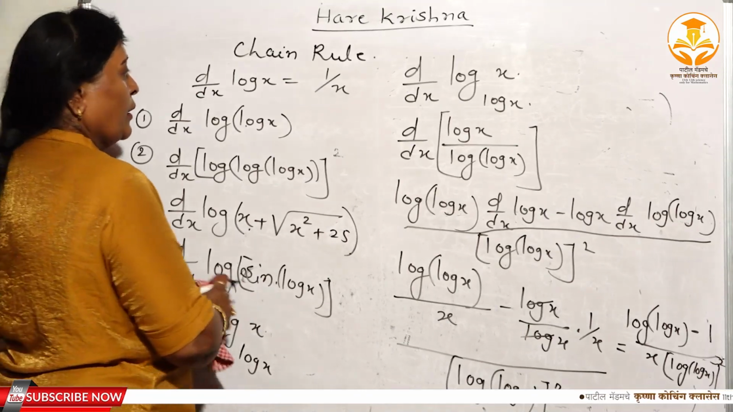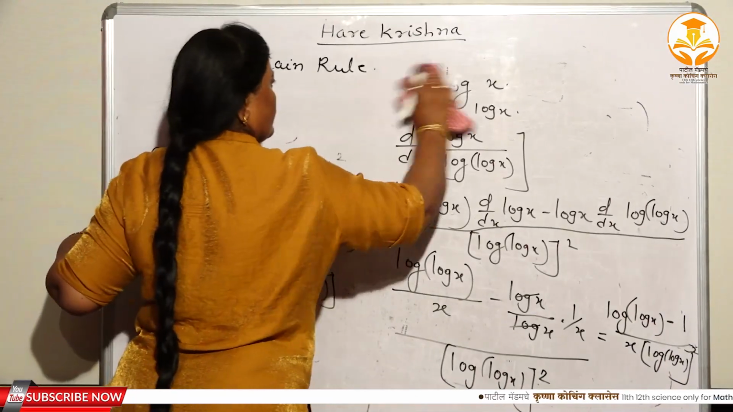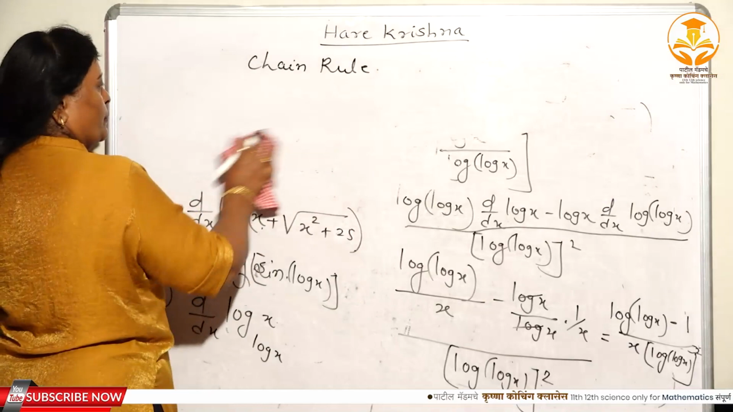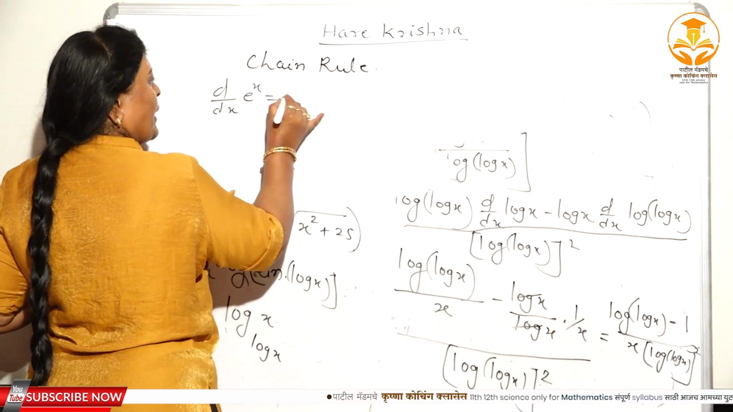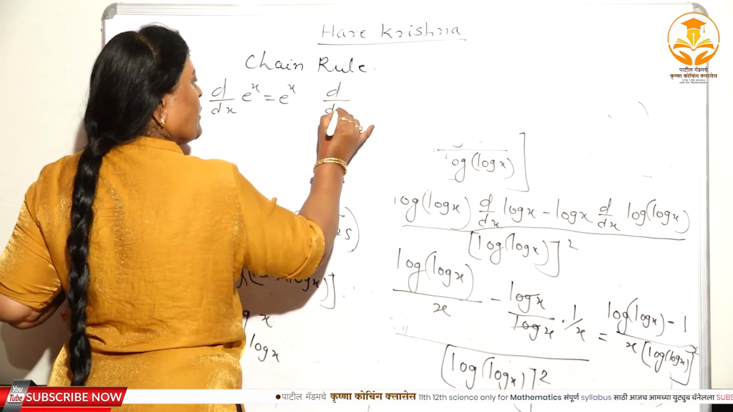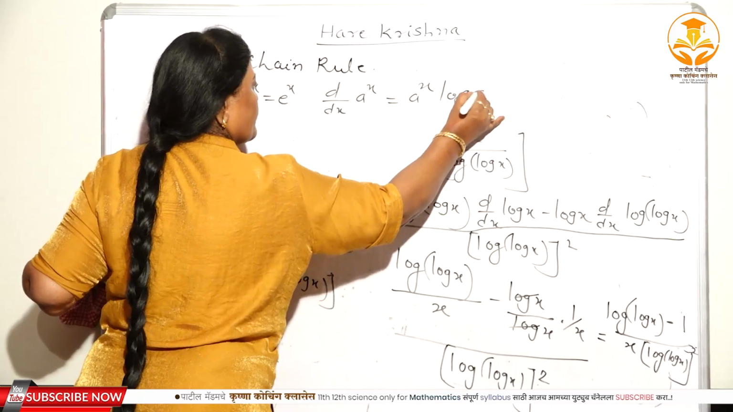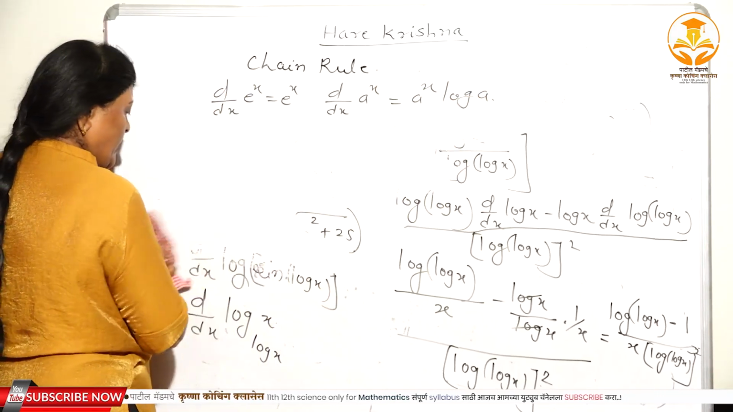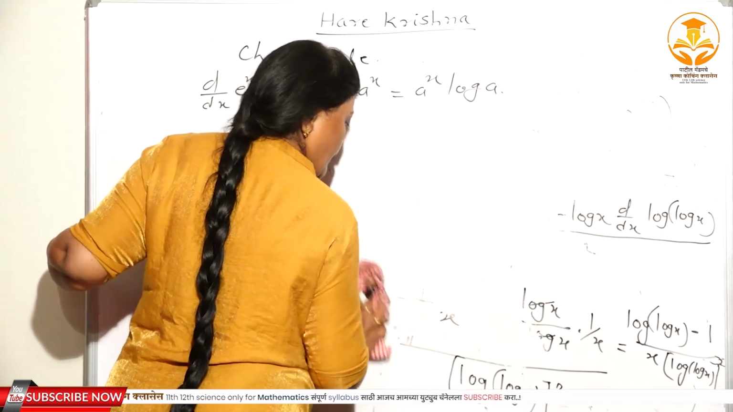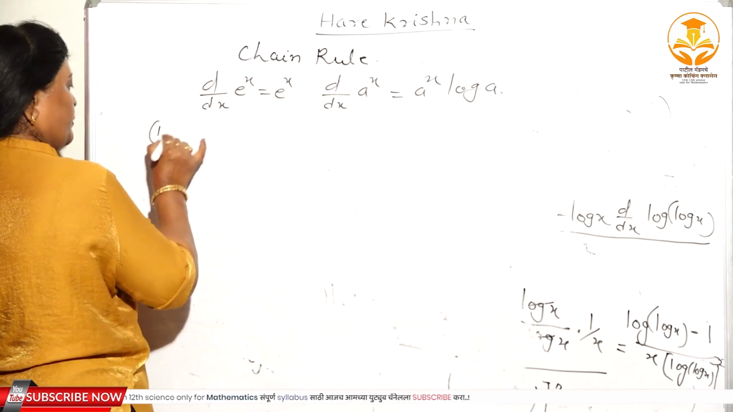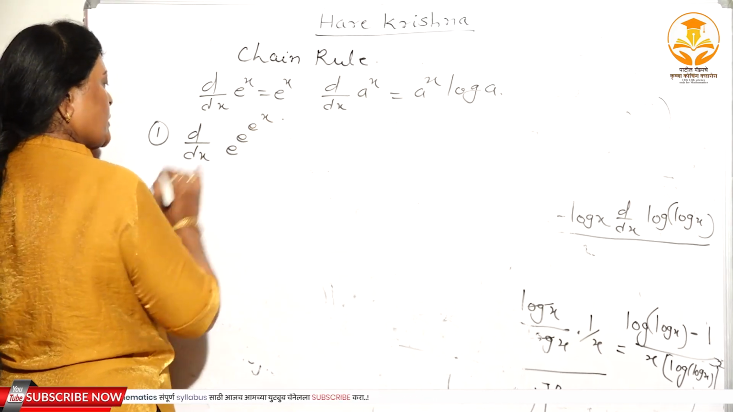Now I am going to take the exponential functions here. See, d dx of e raised to x is equal to e raised to x, and d dx of a raised to x is equal to a raised to x log a. Now I will take the problems on exponential functions. First one, d dx of e raised to e raised to e raised to x.